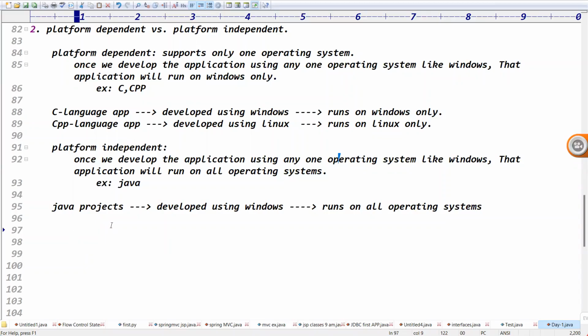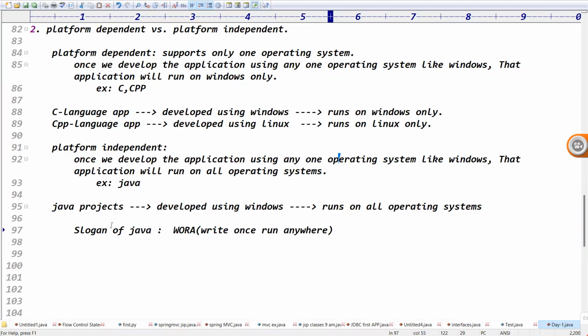In the 1990s, 1995, they introduced the Java language with the intention of WORA. The main slogan of Java is what? WORA means write once, run anywhere.